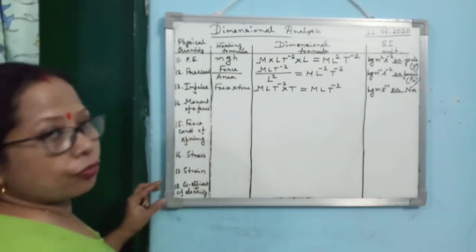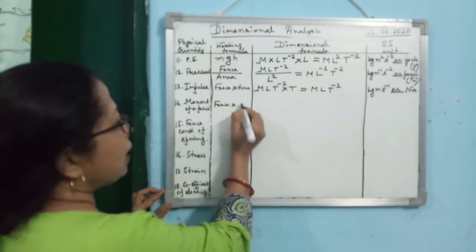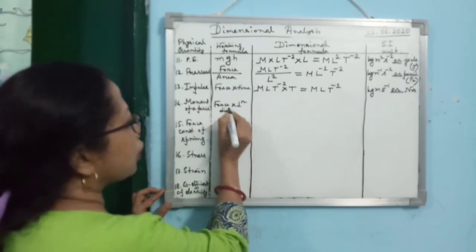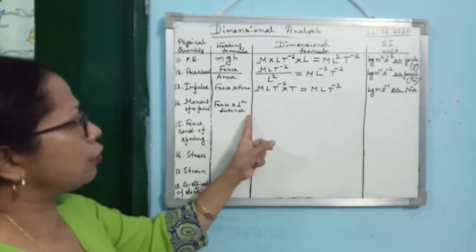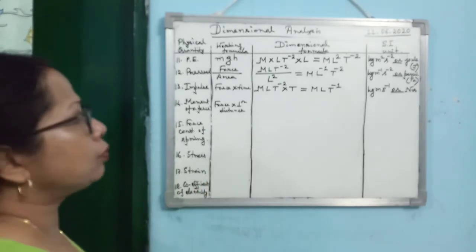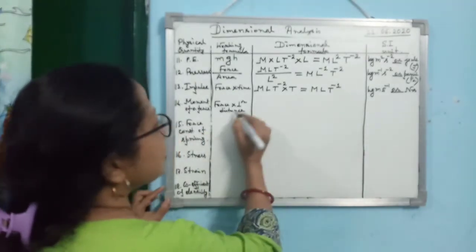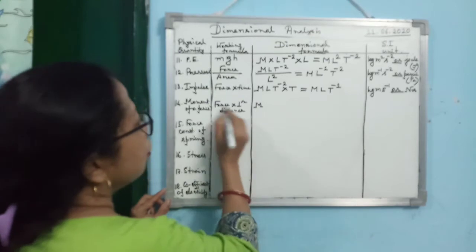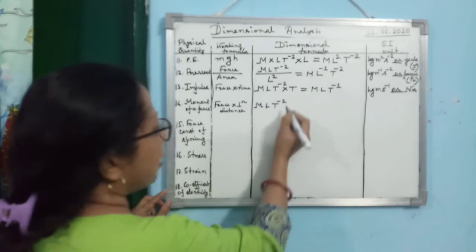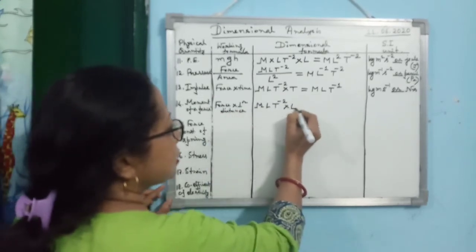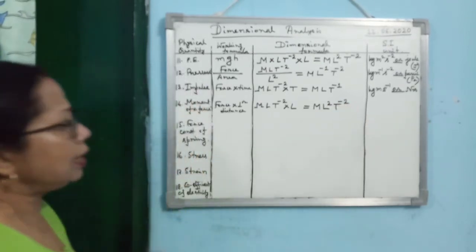Then, what is moment of a force? I hope you can remember. Moment of a force is force multiplied by perpendicular distance of force from the axis of rotation. Now here you don't have to write perpendicular distance of force from the axis of rotation, because we have to bother only about the dimensional formula. So you can write it as perpendicular distance only. It is enough here. Force is mLt to the power minus 2, and perpendicular distance means again L. So you are getting mL square t to the power minus 2.